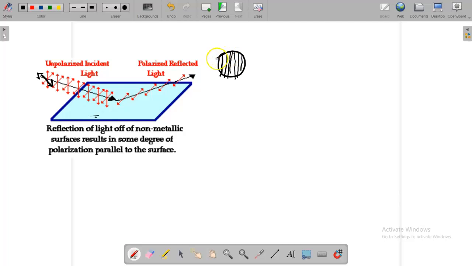So the sunglass has a filter, and it is vertically polarized. When the horizontally polarized light meets the vertically polarized filter, most of the light rays are cut off and only a little light enters your eye, and it gives a cooling effect.